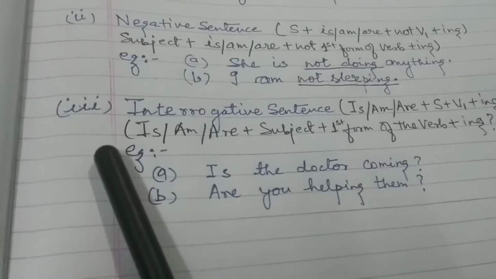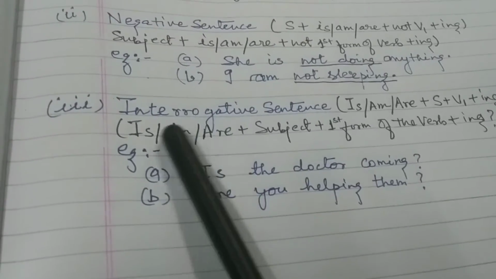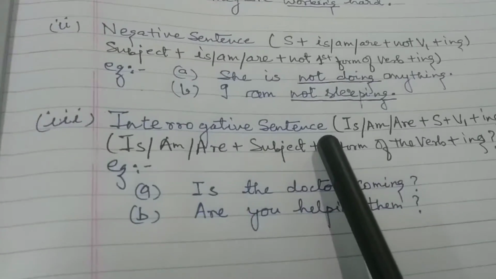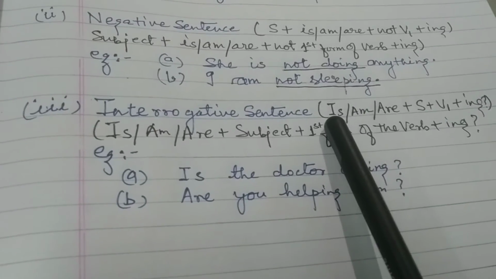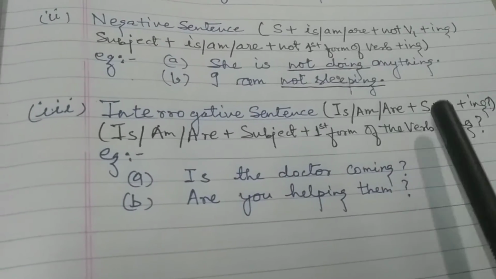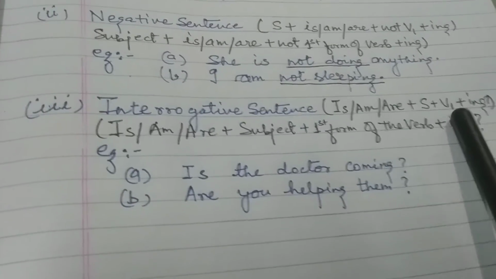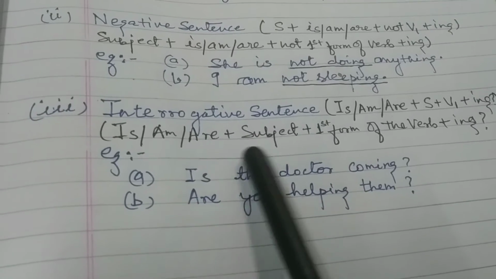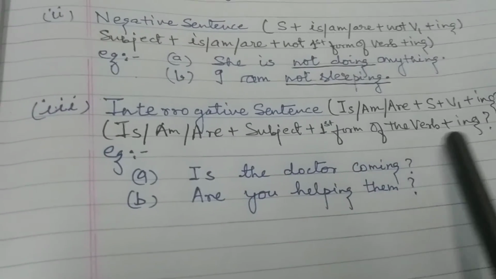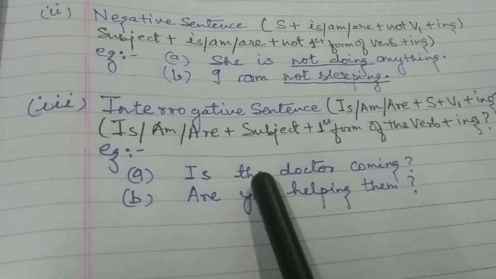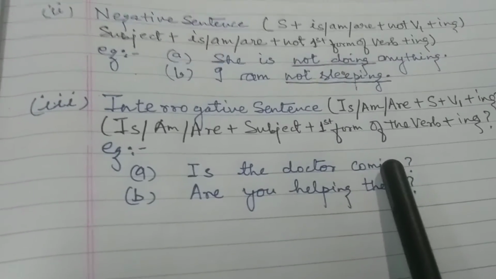Now moving ahead to the last part, which is how to write an interrogative sentence in present continuous tense. Here we will use is, am, are at the beginning, plus subject plus first form of the verb plus ing. Now the examples: is the doctor coming?